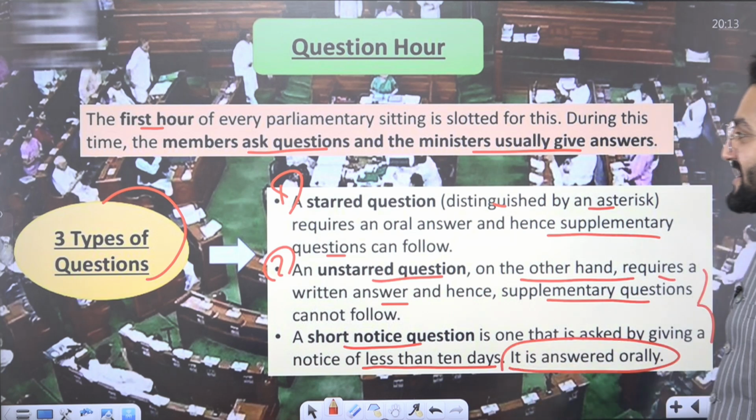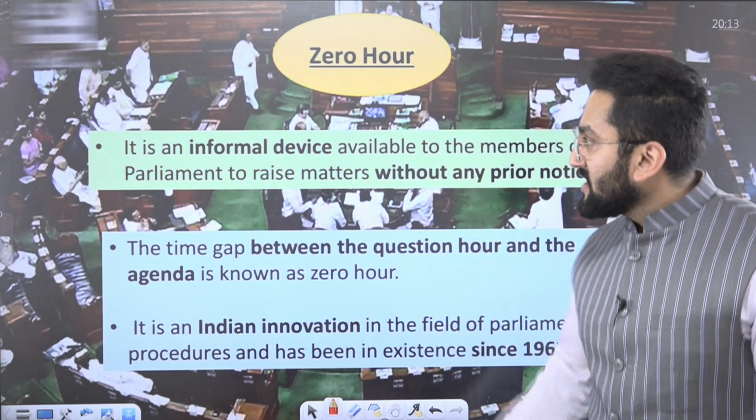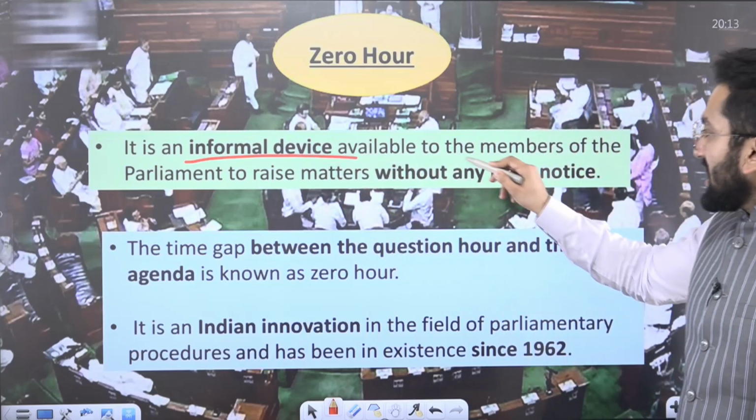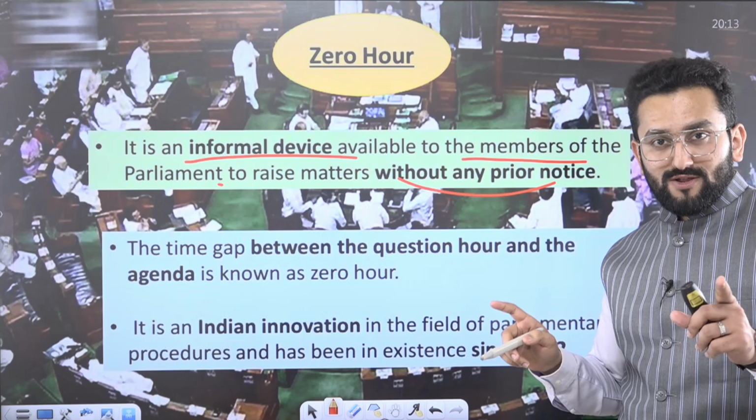Now, zero hour, the next hour we are talking about. It is an informal device available to members of Parliament to raise matters without any prior notice.